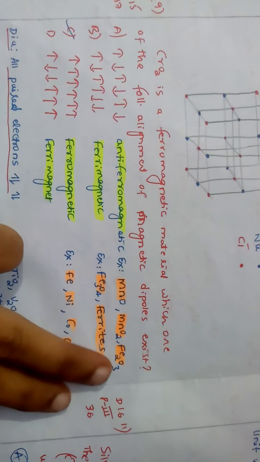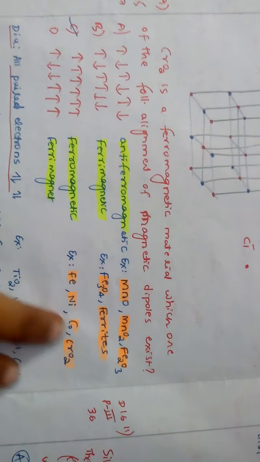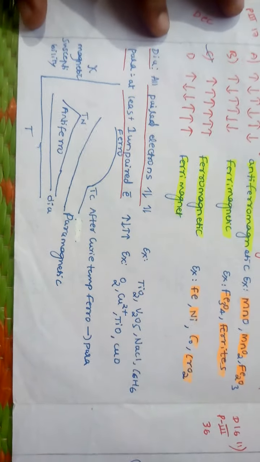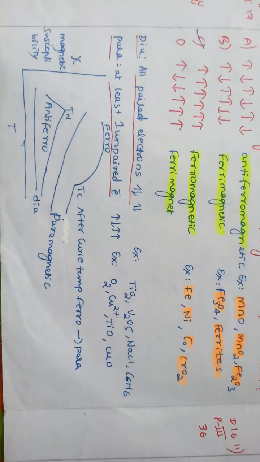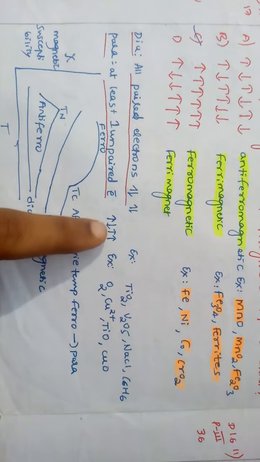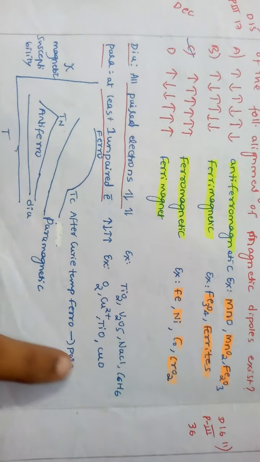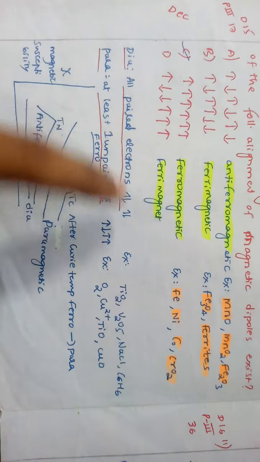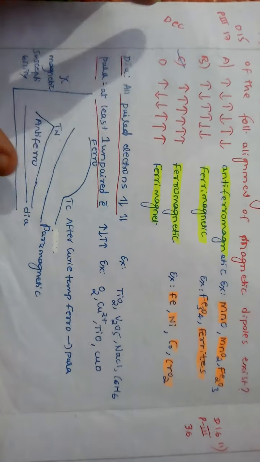If they ask for examples, see here, these are the examples. And also diamagnetic and paramagnetic. In the diamagnetic case, all electrons are paired. In paramagnetic, at least one unpaired electron. Like this, I have also given examples. See here, there is a magnetic susceptibility versus temperature graph. This you see, I will not explain.